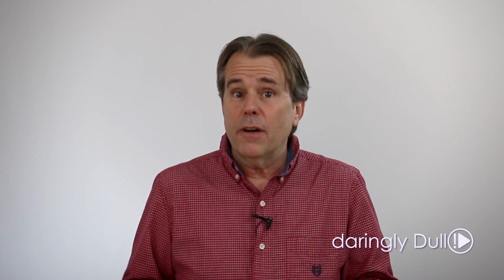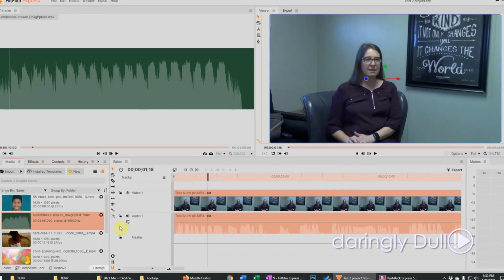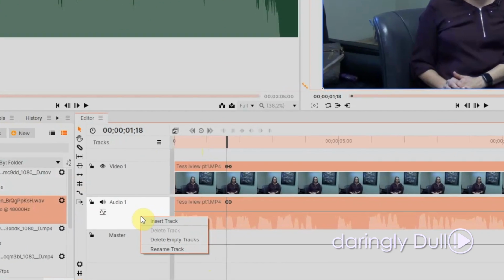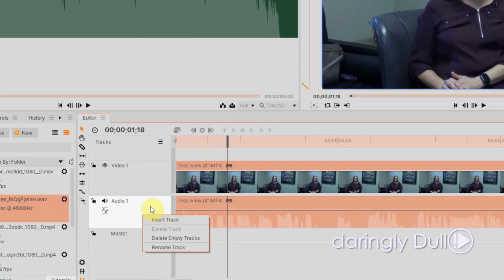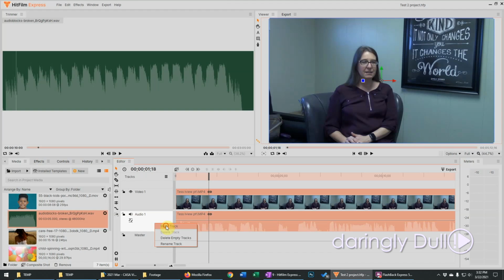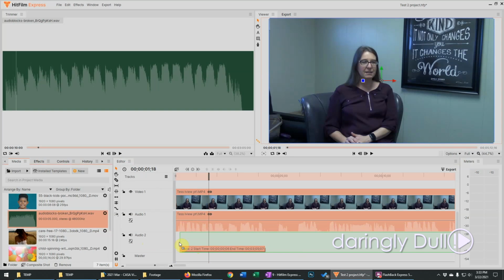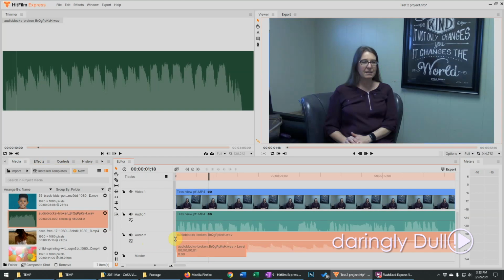Let's add the music to this piece. We'll need a second track of audio to do that because the interview is on track 1, right? So we'll need to add an audio track. I'm going to right click on audio track 1 over here on the left and select Insert Track. That'll add a new track below audio track 1 appropriately called audio track 2. Now with 2 tracks of audio, I can drop my song onto track 2 and edit it real quick so it begins with the music just like we did last time.